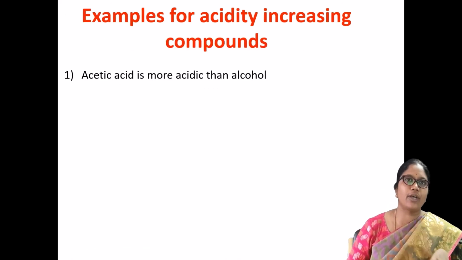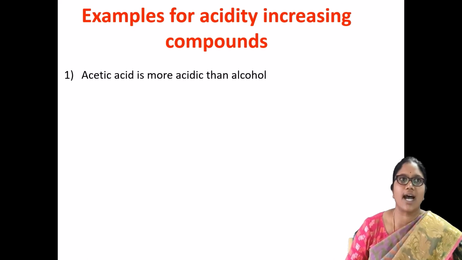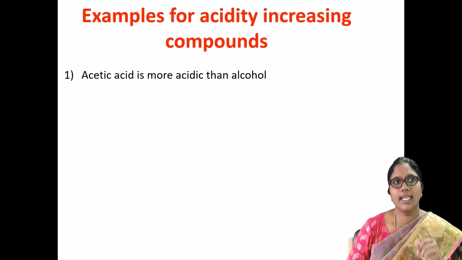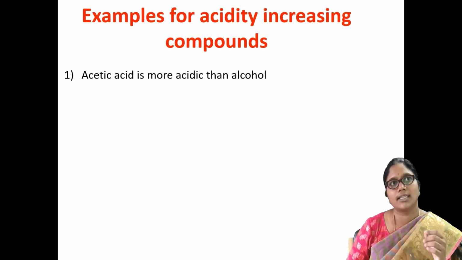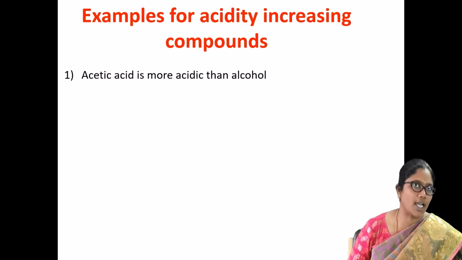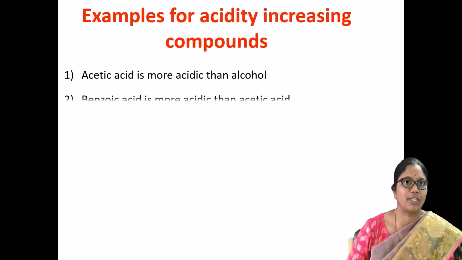I am taking a few examples with comparative studies of the acidity of carboxylic acids. Here, the first example is that acetic acid is more acidic than alcohol. Why? Because acetic acid can easily dissociate into the acetate ion and the H plus ion. So the deprotonation will be easy in acetic acid when compared with that of the alcohol.